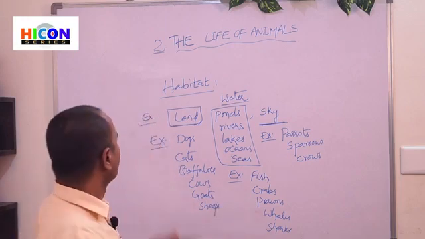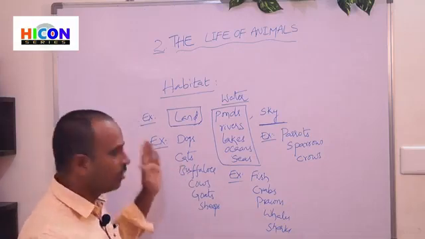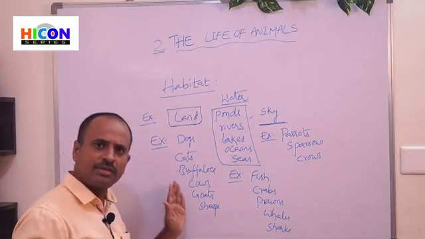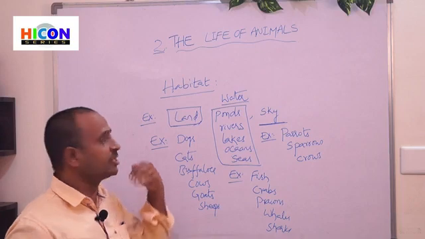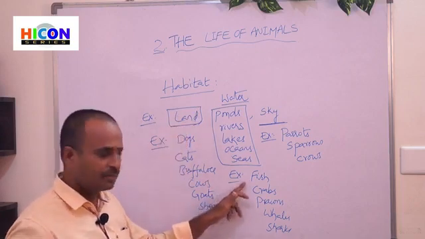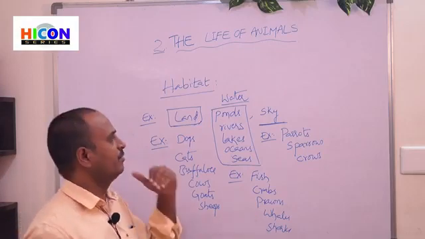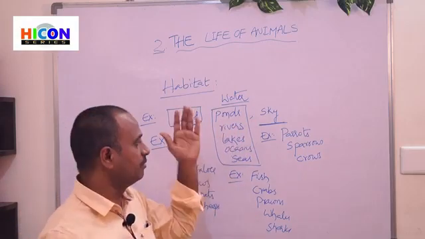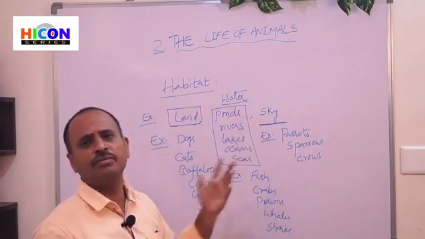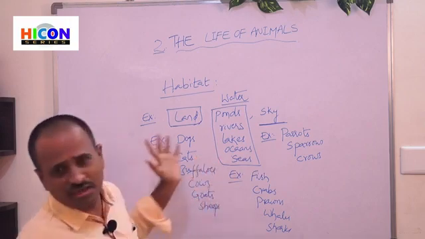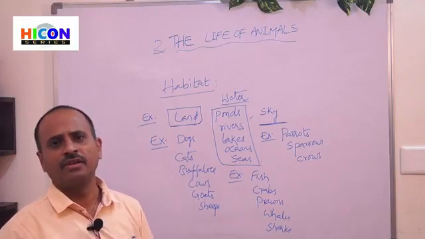So children, in this way we can observe different animals in our surroundings. Some animals live on the land like dogs, cats, buffaloes, cows, goats, sheep, etc. Some animals live in water, for example fish, crabs, prawns, whales, sharks, etc. And some animals fly in the air, especially birds, parrots, sparrows, crows and doves as examples. So children, these are the animals which we will observe in our daily life.